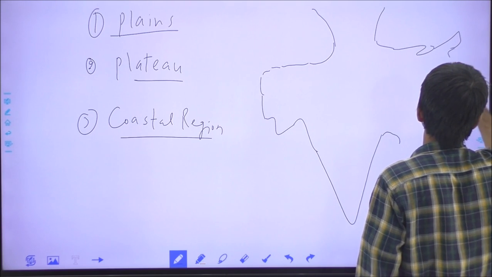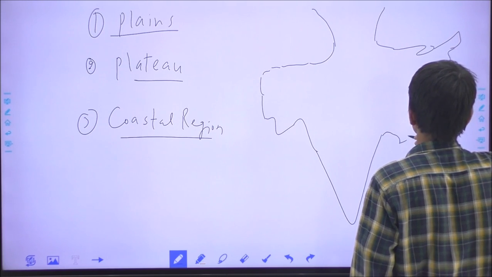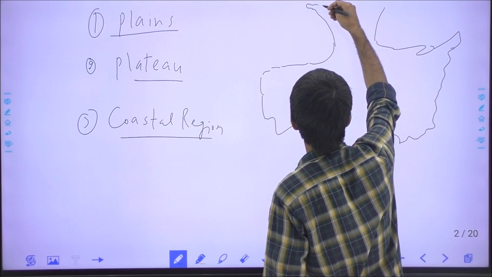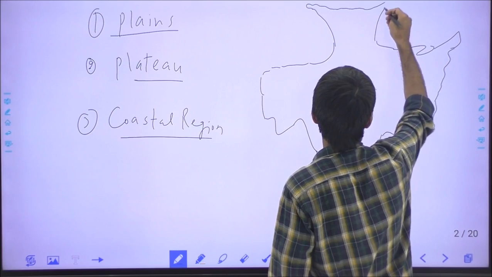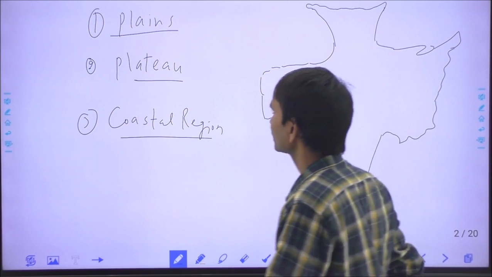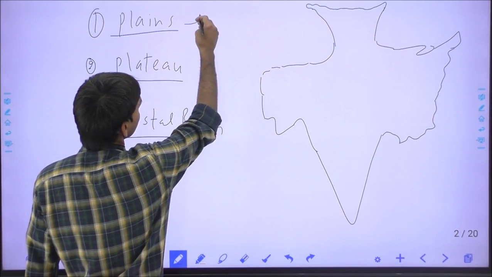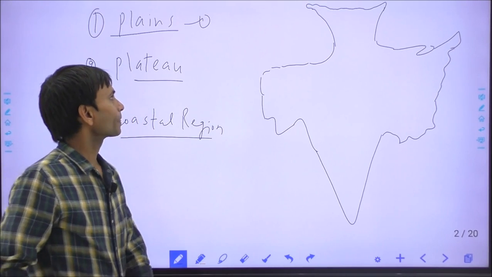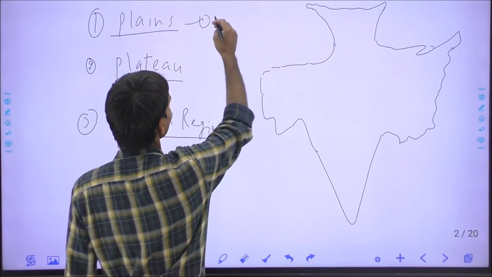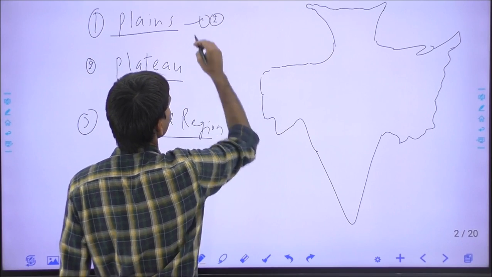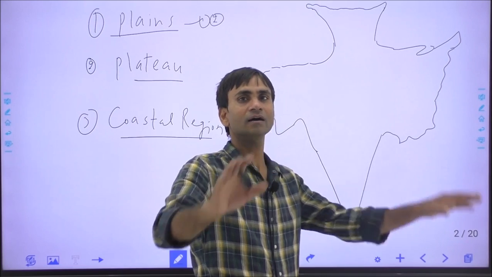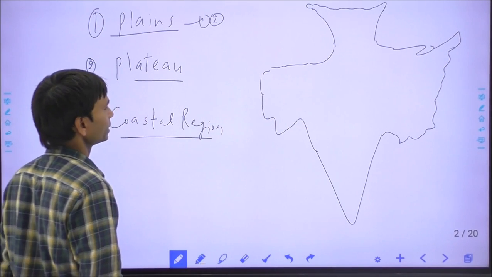They have deposited too much debris in the different areas where they formed plains. The Great Plains are the formation of river deposits, point 1, and they have the largest geographical area in India. They extend over the maximum area.